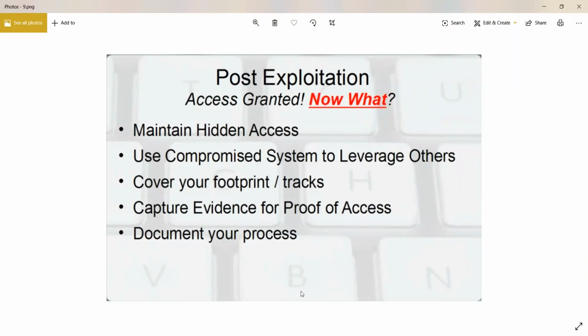Are you familiar with the concept of privilege escalation? No? Okay. See, when you try to hack into a system,